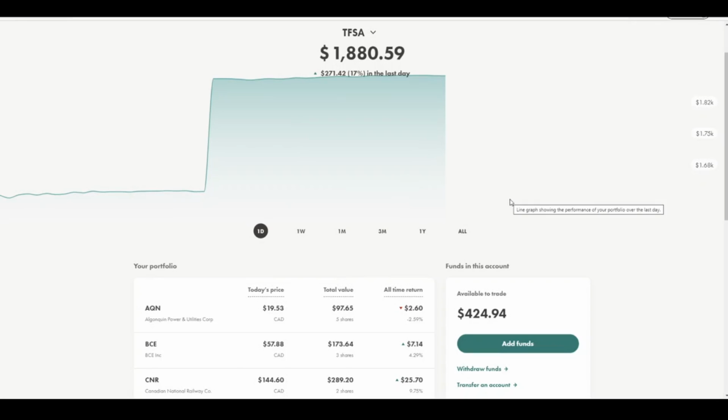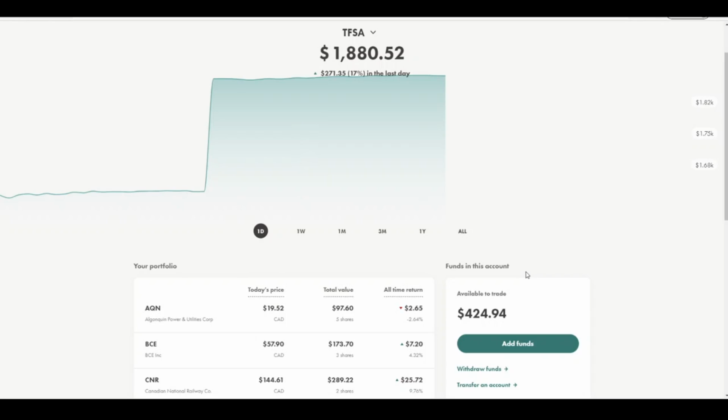Speaking of adding funds, I noticed that Wealthsimple has made a change in this functionality. Earlier, if you added funds, it would take approximately 3 to 4 days for the funds to be available for you to trade, but this has been changed. I noticed today when I actually added this $250. If you transfer up to a max of $250, then the funds would be available right away for you to trade. The limit is $250 per 3-day period. So after 3 days is over, it gets reset and then you can add another $250 which would be available for you.